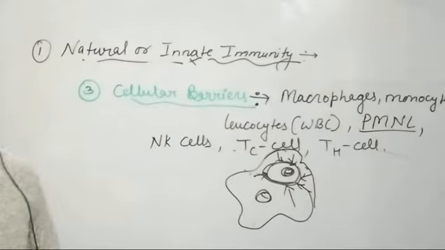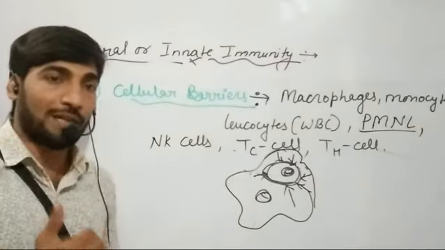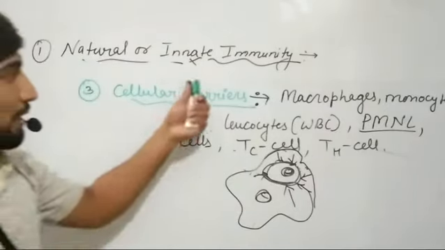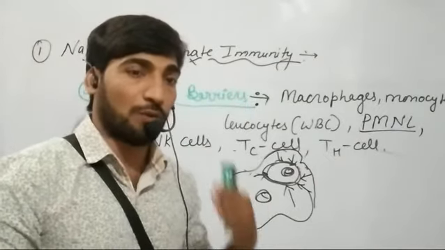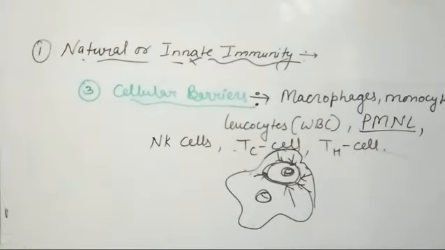Now we will discuss the fourth type of barriers which are provided by the innate immunity to act as a barrier for the entry of pathogens in our body.